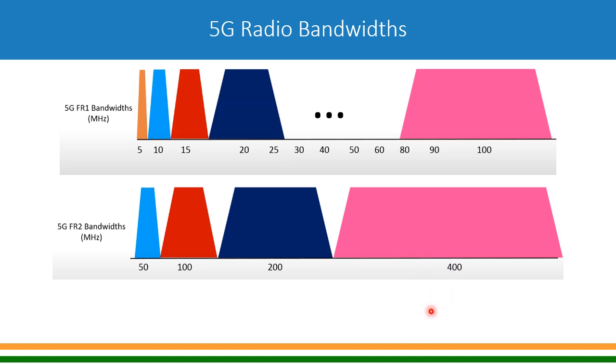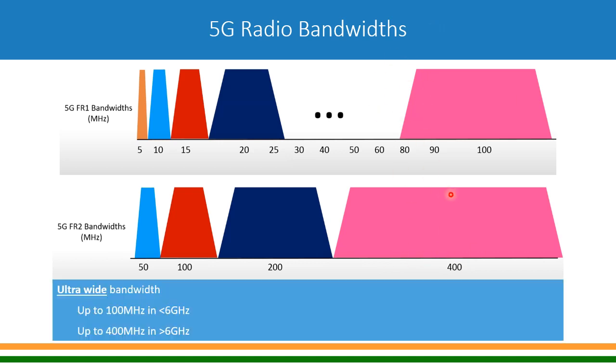We can also aggregate different carriers, so you can have many 400 megahertz or 100 megahertz carriers, or a combination of them, and then with carrier aggregation the total bandwidth which can be achieved can go up to 1 gigahertz. So as per the ITU standard, we can go up to 1 gigahertz by using carrier aggregation.